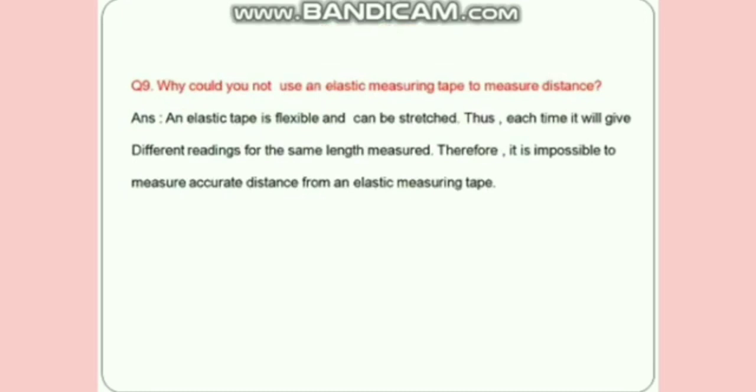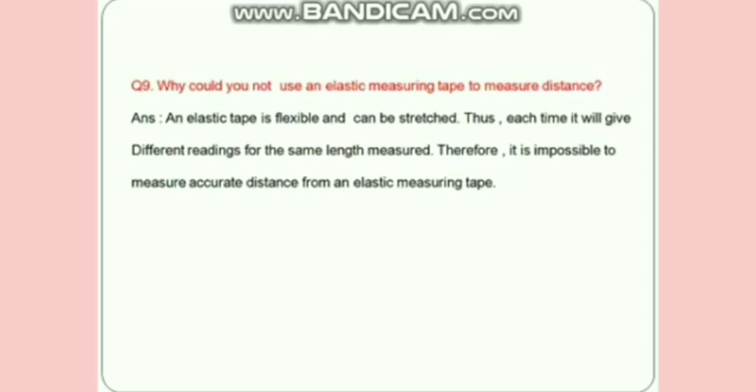Question number 9. Why could you not use an elastic measuring tape to measure distance? We cannot use an elastic measuring tape to measure distance as it does not have a fixed length. Elastic tape can be stretched and does not show the correct reading. So the answer: an elastic tape is flexible and can be stretched. Thus each time it will give a different reading for the same length measured. Therefore it is impossible to measure accurate distance with an elastic measuring tape. So here our exercise is over.